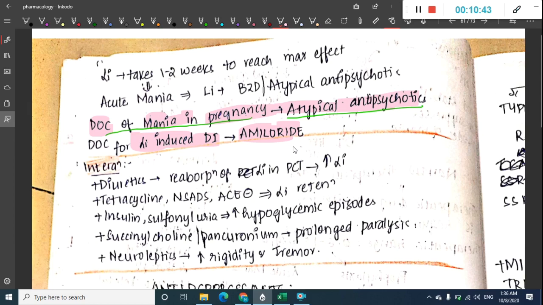If lithium is used along with insulin or sulfonylureas, it causes hypoglycemic episodes. If it is used along with succinylcholine or pancuronium, it causes prolonged paralysis. If lithium is used along with neuroleptics, it increases rigidity and tremors. Okay, so this is about lithium and mood stabilizing drugs.